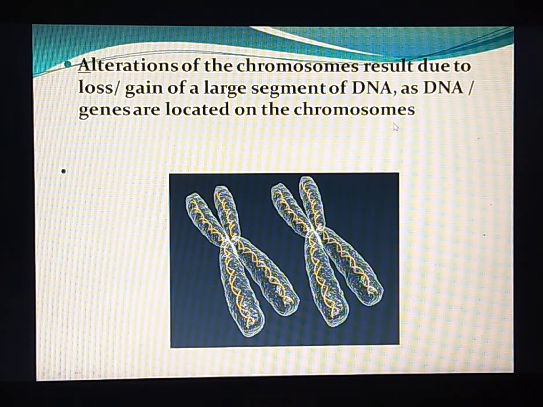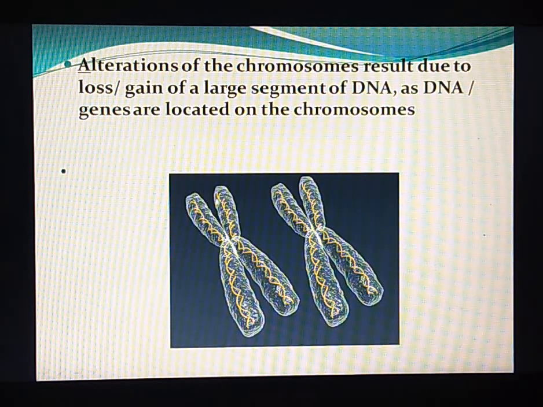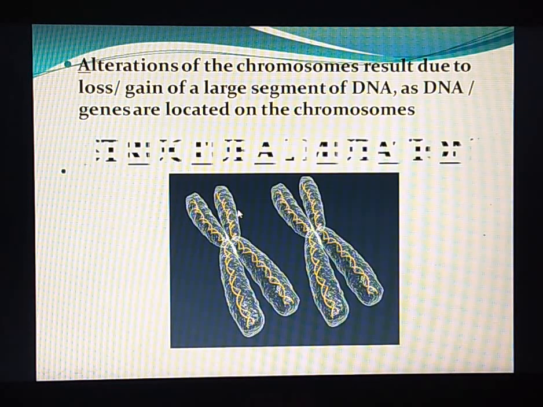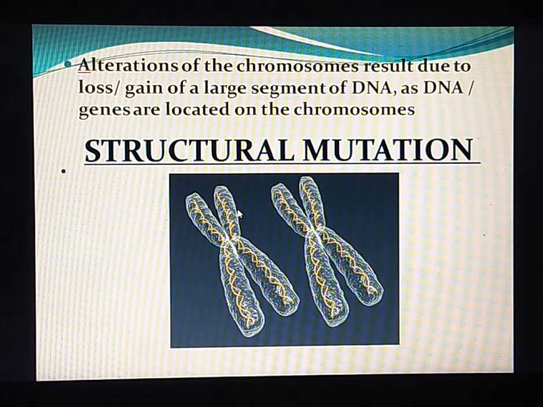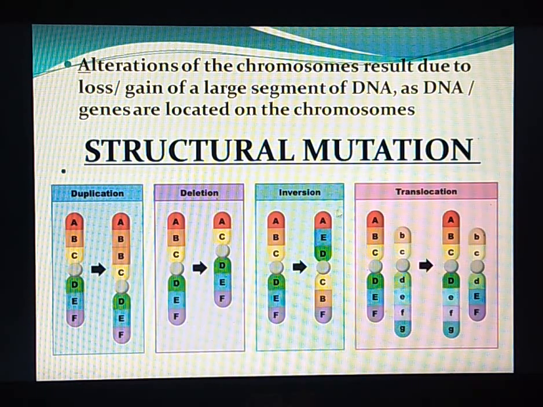And since DNA or genes are located inside the chromosome, definitely there will be loss or gain of a large segment of DNA. And that is what is called structural mutation. There are 4 types of structural mutation: duplication, deletion, inversion and translocation.